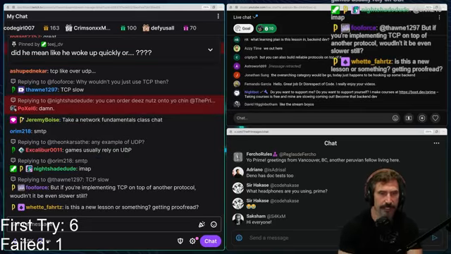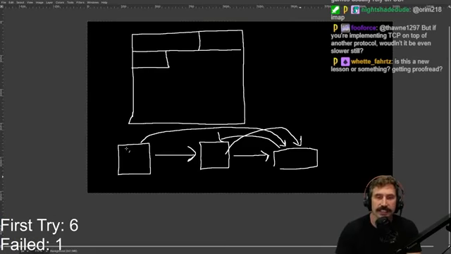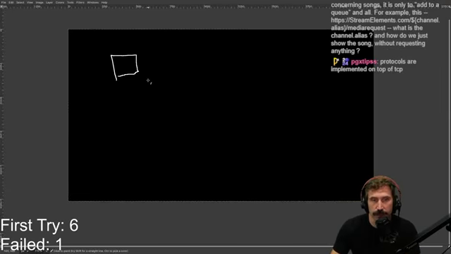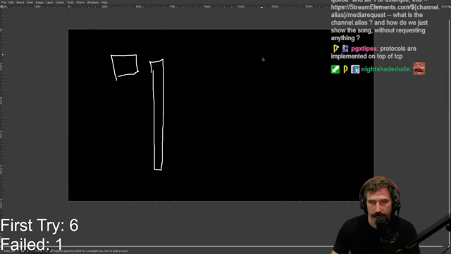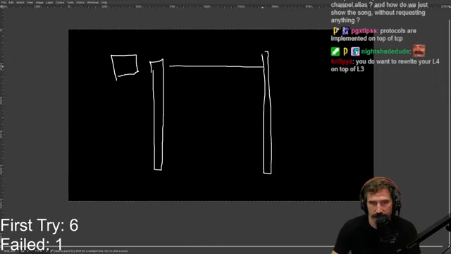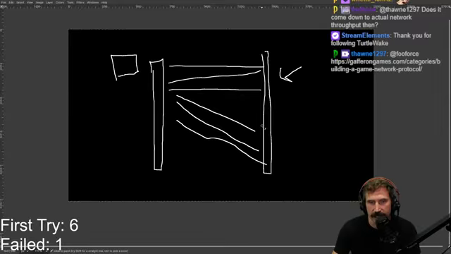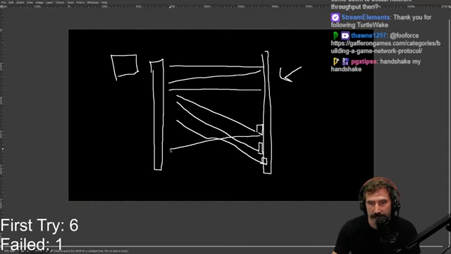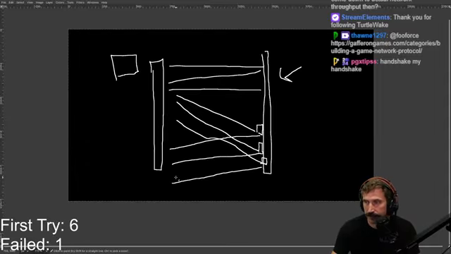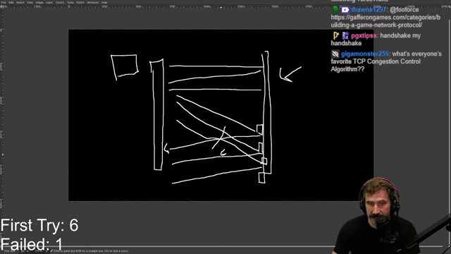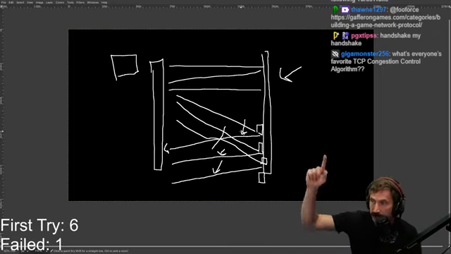But if you're still implementing TCP on top of another protocol, wouldn't it be slower? No. It's a common misconception. What makes TCP slow? Remember that there's this whole sliding window thing that goes on. Don't worry about all the requirements, but with TCP there's a lot of back and forth in how you send data. This represents the handshake, by the way. Then I will send, say, 3 pieces of data because my window, say, is 3. And I have to get messages back for each one of these pieces of data, and until I get back, say, this one, I can't send the next one. So if this one fails but these 2 pass, I can't move my window forward until this one succeeds, because my window is only of size 3 and I'm trapped on this one packet.